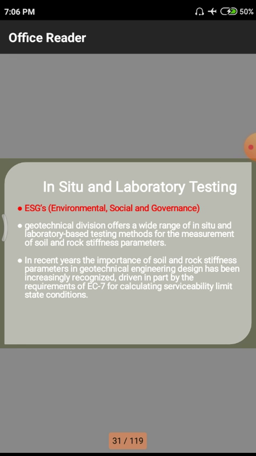Next thing we have is ESG, that means environmental, social and governance. All those come under these in situ and laboratory testings. When we go for a particular sand or any particular soil type, we need to know the parameters. Why? Because some soils have a huge amount of water bearing capacity, and some soils will not bear huge amounts of loads, so we need to know the particular property.